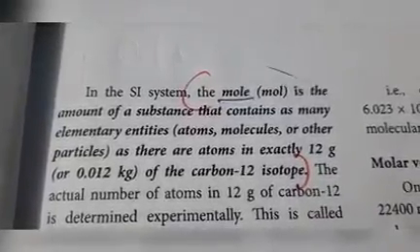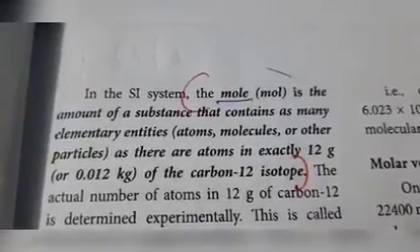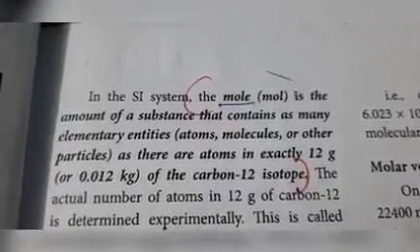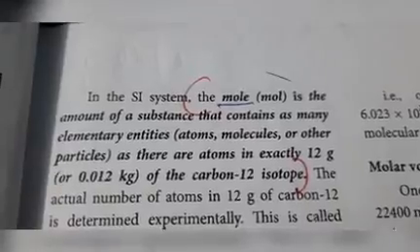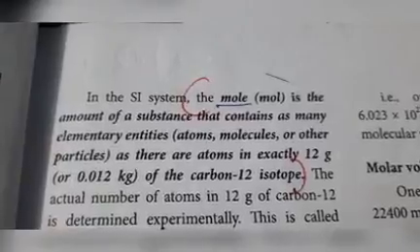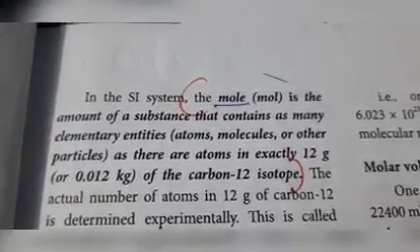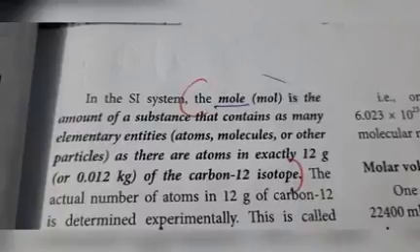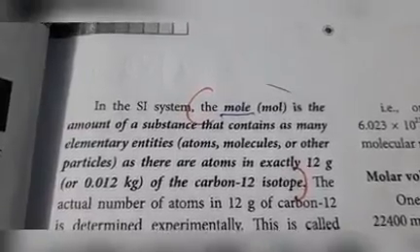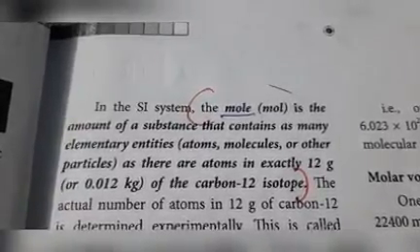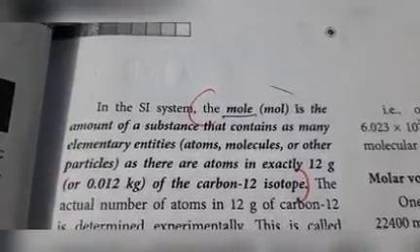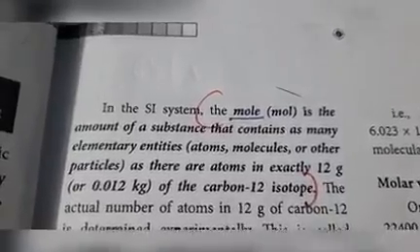If you are counting the number of atoms present in 12 grams of carbon 12 isotope, if we assume x number of atoms are present in 12 grams of carbon 12 isotope, that x is called a mole. Mole is the amount of substance which is similar to the atoms present in exactly 12 grams of carbon 12 isotope.